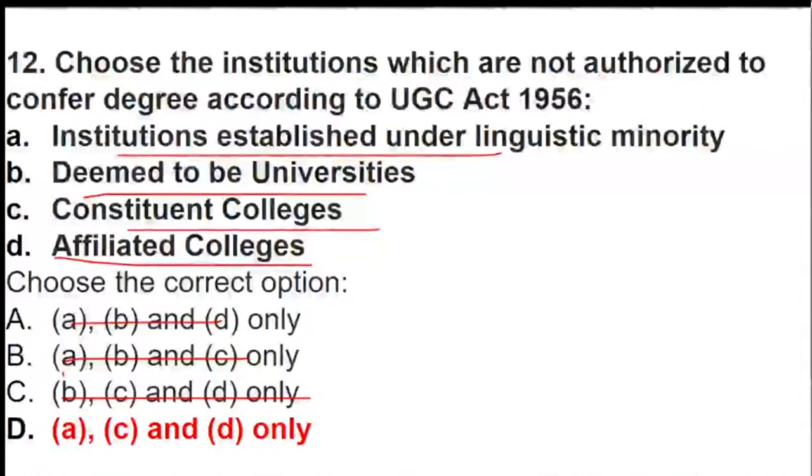Everyone is making a mistake in question 12. Degree can be given only and only by a deemed university. None of the universities or colleges can be authorized to do that.